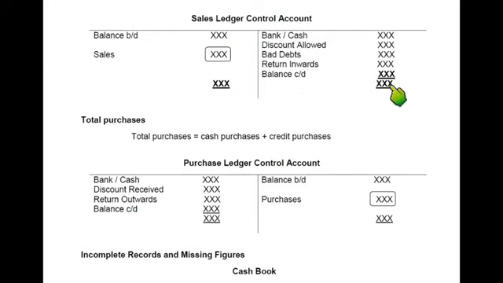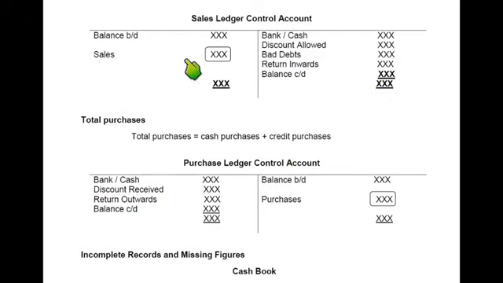This is the opposite side. In a single entry question, the minority balances or abnormal balances for SLCA or PLCA do not normally need to be calculated. So in a single entry question there is something easy, and we do not need to worry about the minority balances either for SLCA or for PLCA. So we'll just be writing the normal balance. The normal balance for SLCA is debit because it is an asset for the business. So balance c/d will come on the opposite side.